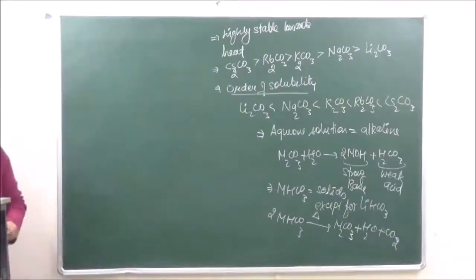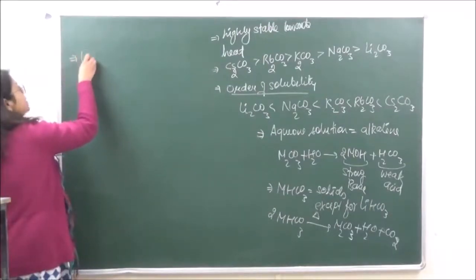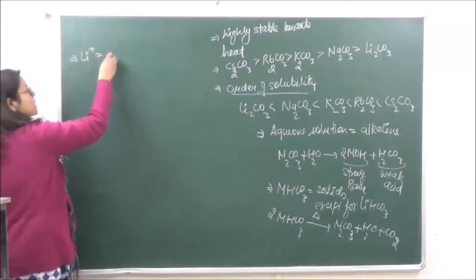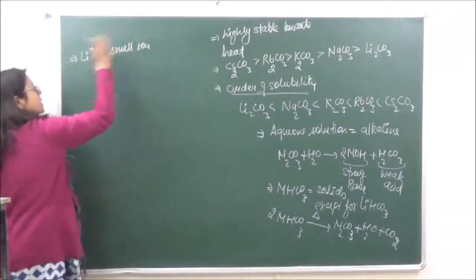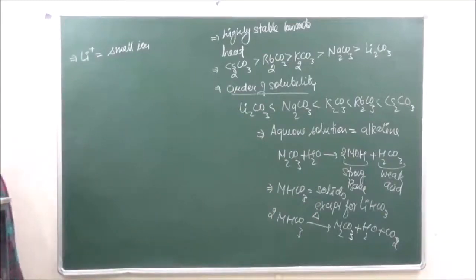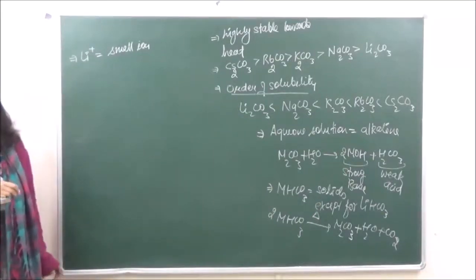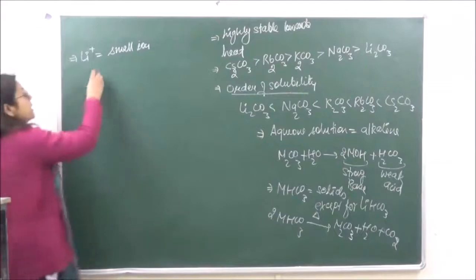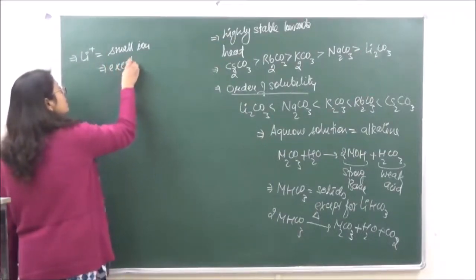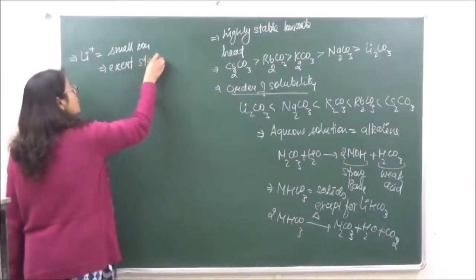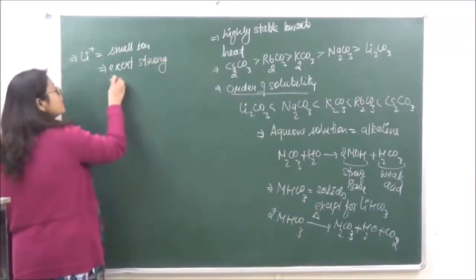When we talk of lithium carbonate, it is seen that the lithium positive ion is a small ion. It is in fact the smallest ion formed over here, as a result of which it is going to exert strong polarization.